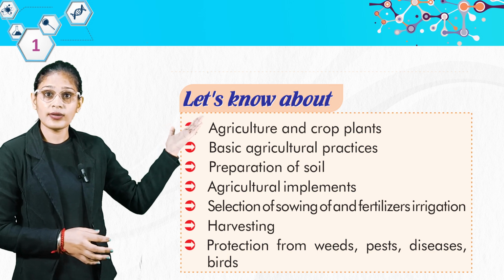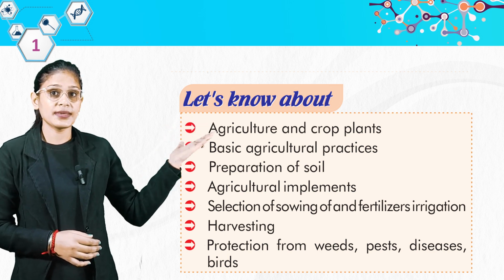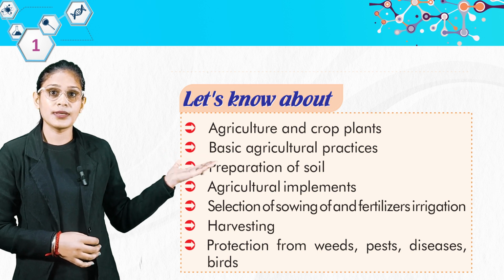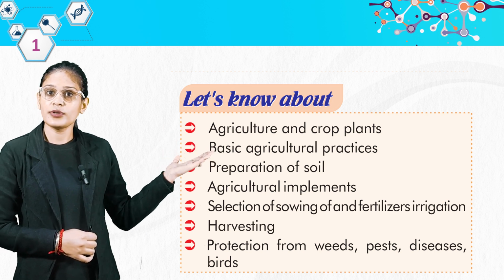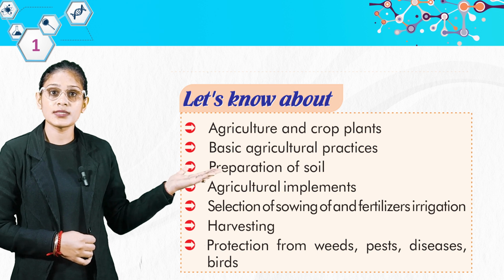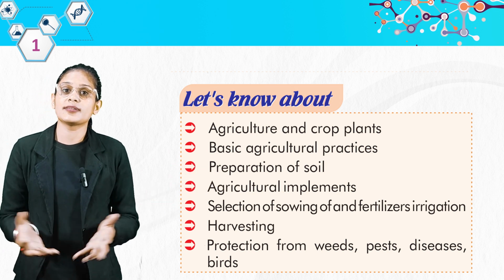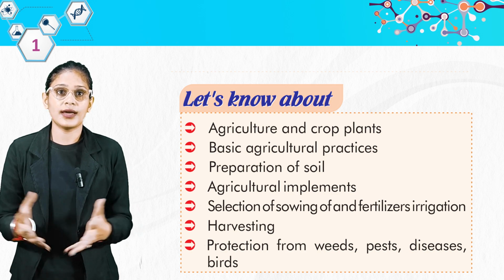Let's know about agriculture and crop plants, basic agriculture practices, preparation of soil, agriculture implements, selection and sowing of seeds, manure and fertilizers, irrigation, harvesting, protection from weeds, pests and diseases. So students, these are the topics we are going to discuss in our chapter.